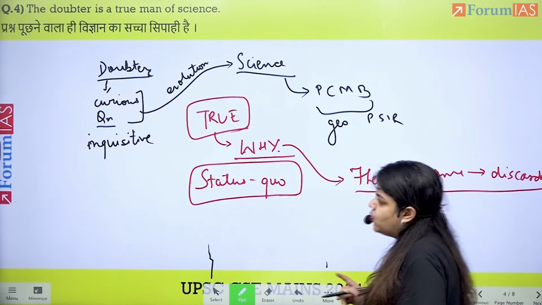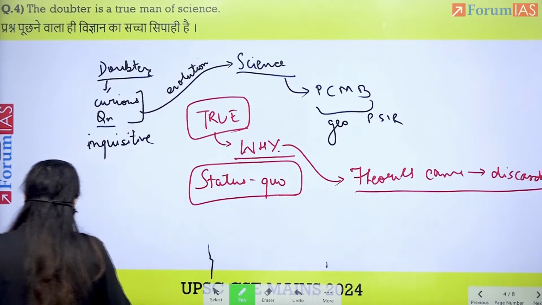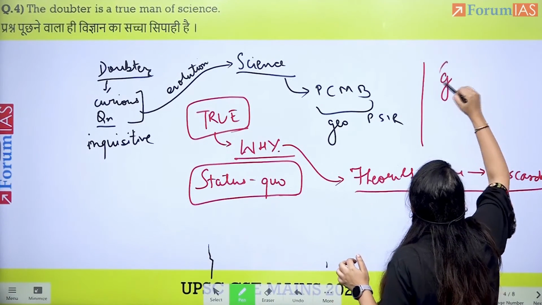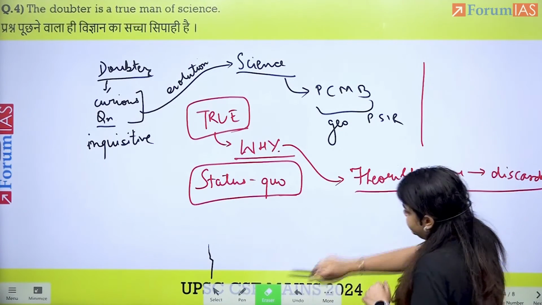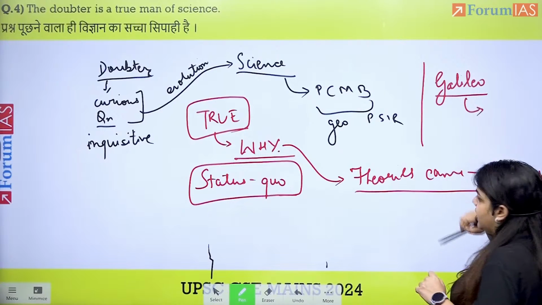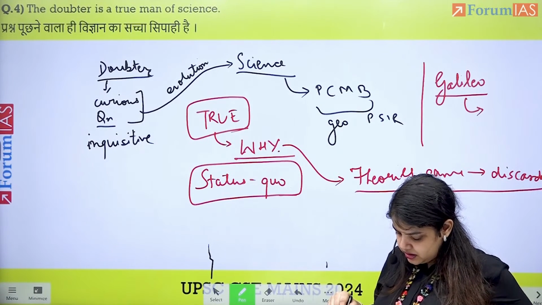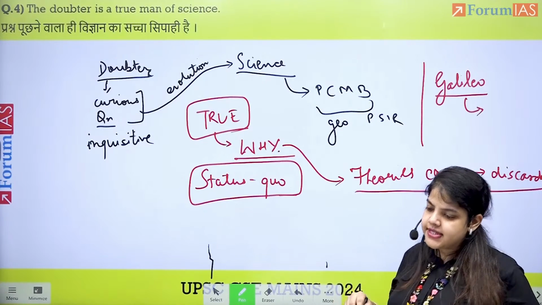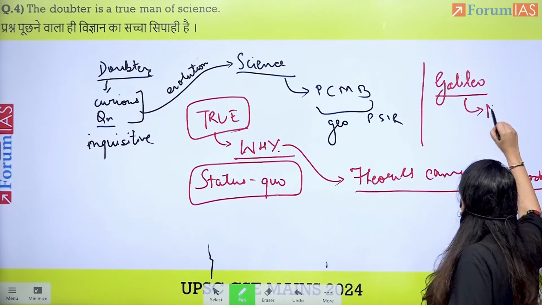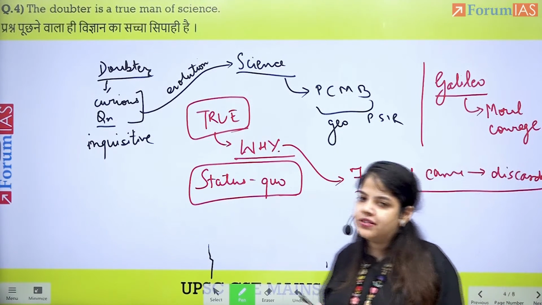Now, one last thing which we should also cover in this essay is how all these people, for example Galileo, were able to succeed only because they were questioning and they had the moral courage, the courage to stand firm on what they thought and what they believed in.